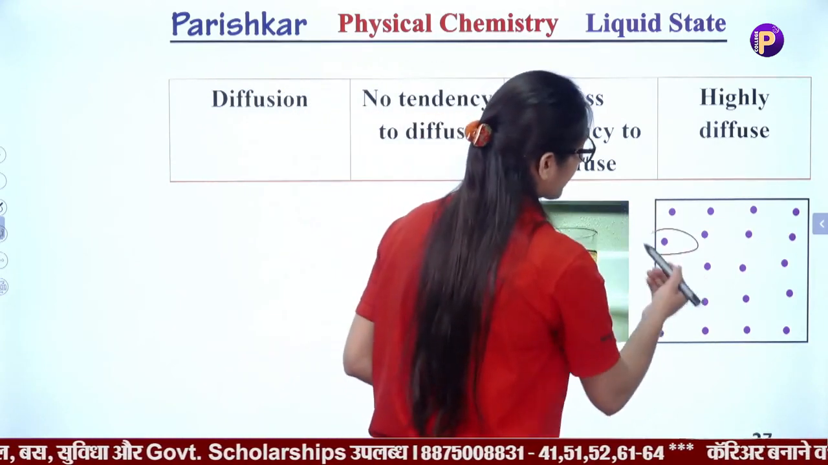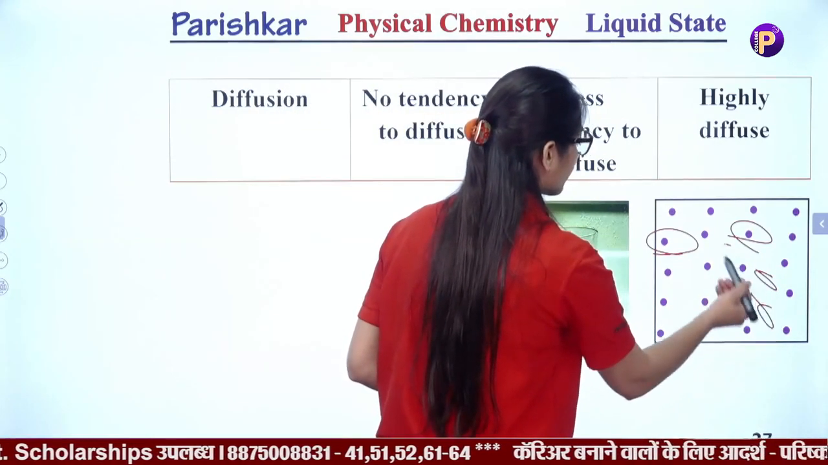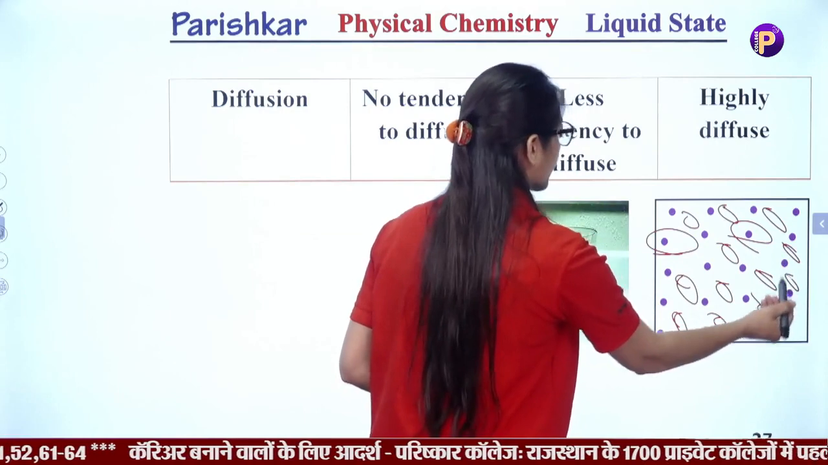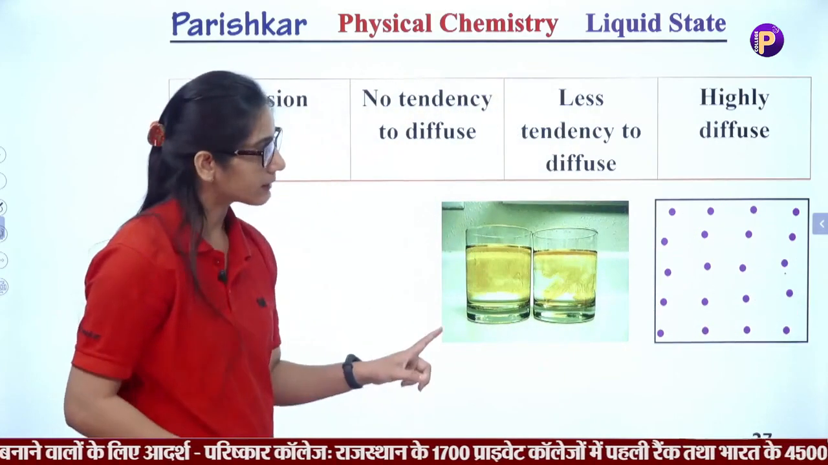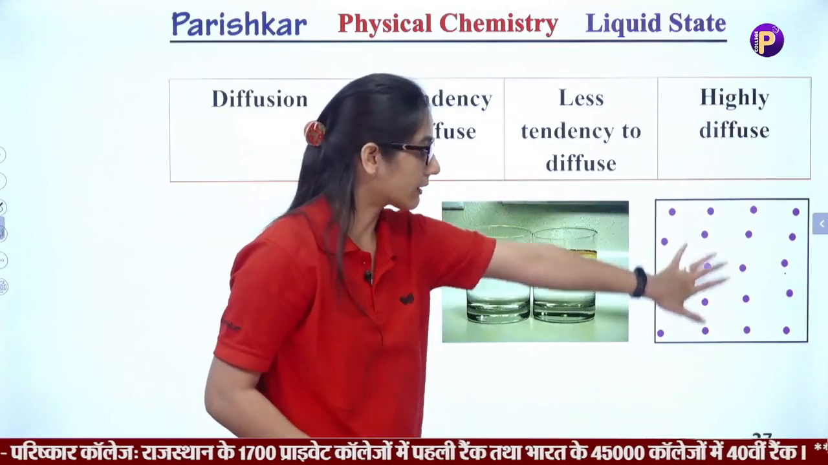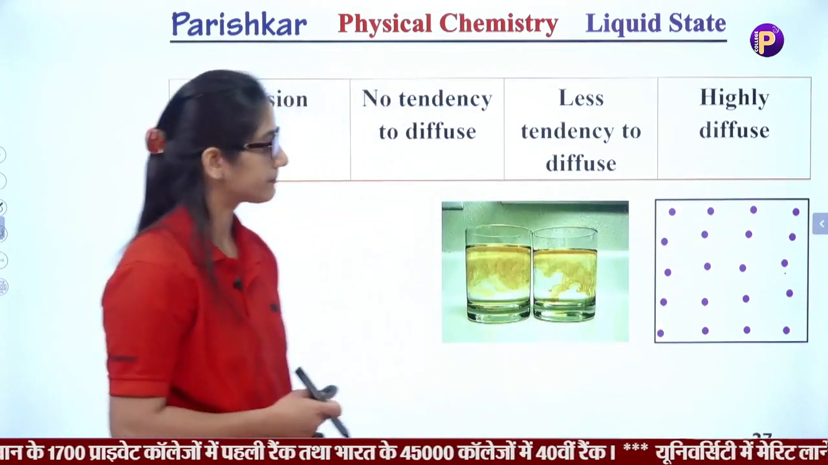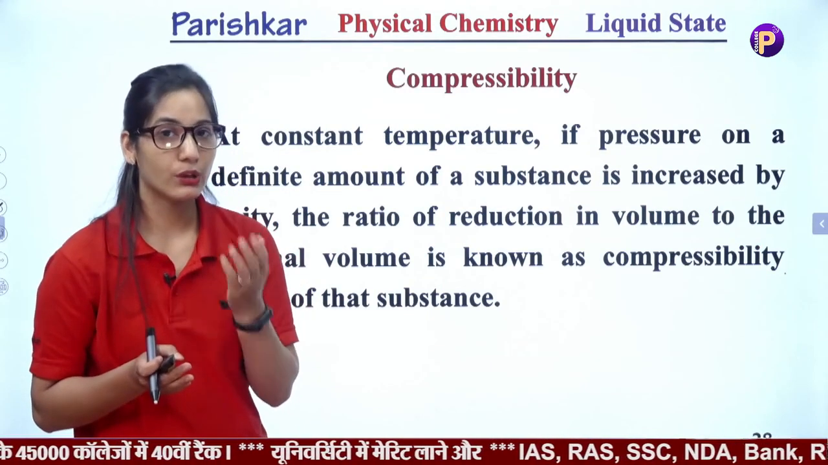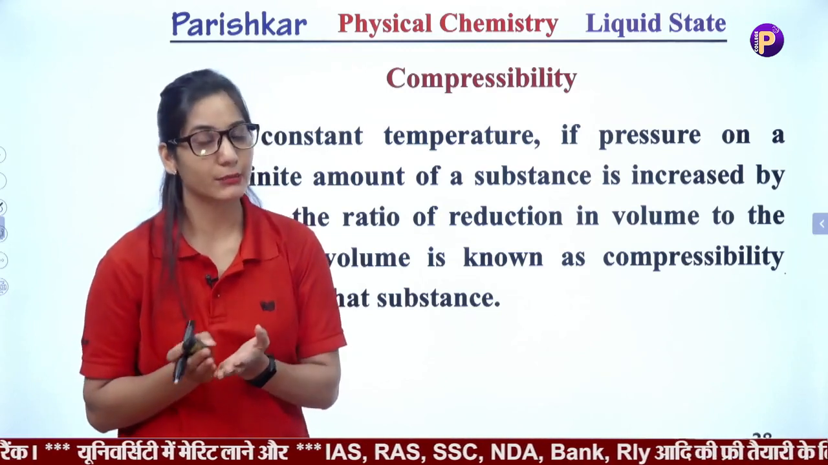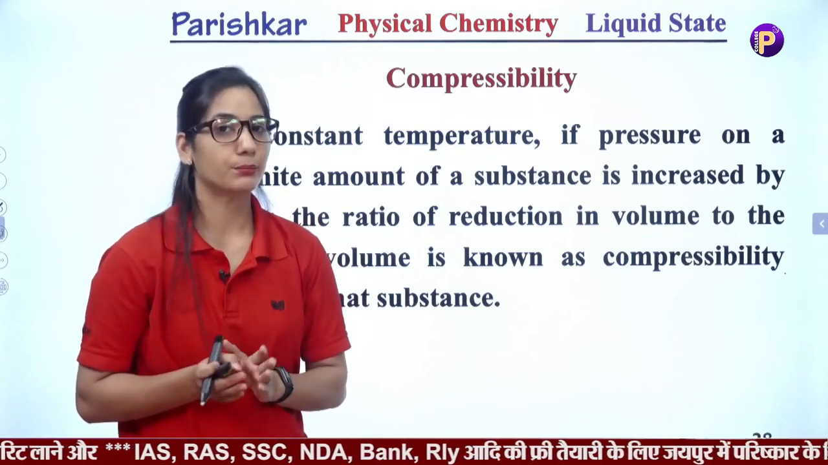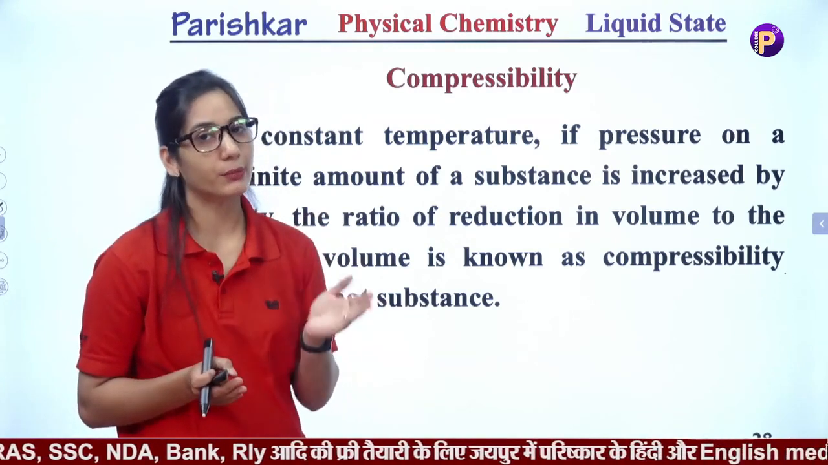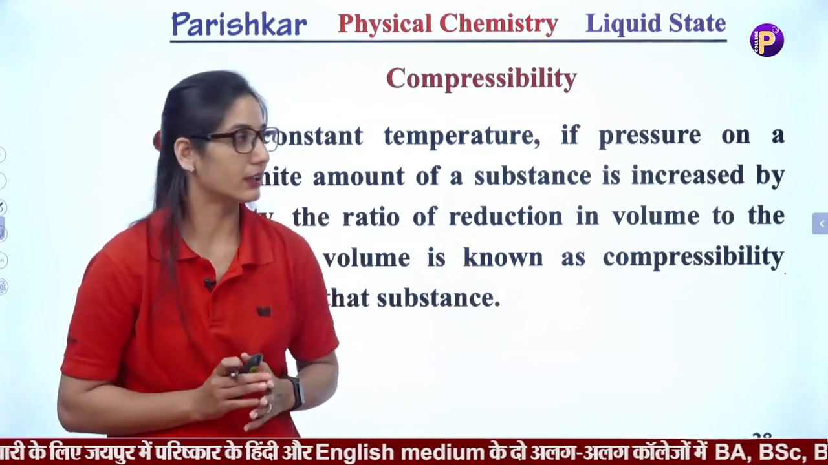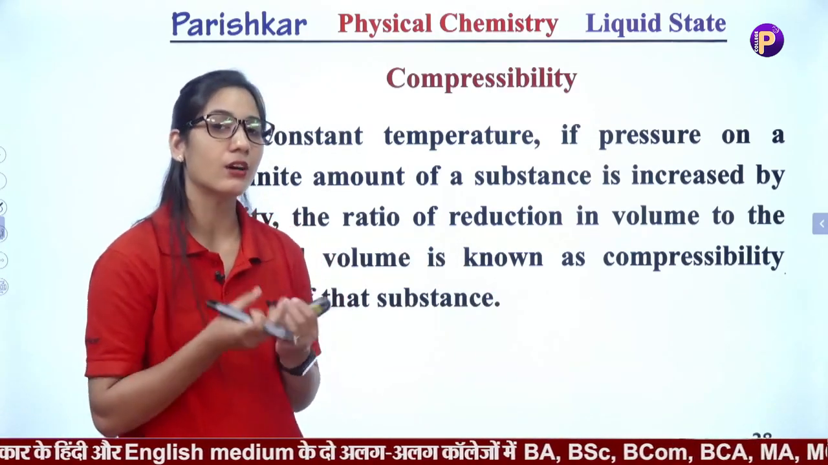In the gaseous state, the particles have a lot of vacant space for dispersion or diffusion. If we add something into gas, the gaseous particles have a high tendency to diffuse. Next, compressibility: the tendency to show compressibility in solids is very little, meaning solids are incompressible, but liquids show some compressibility compared to solids, and gases are compressible in nature.